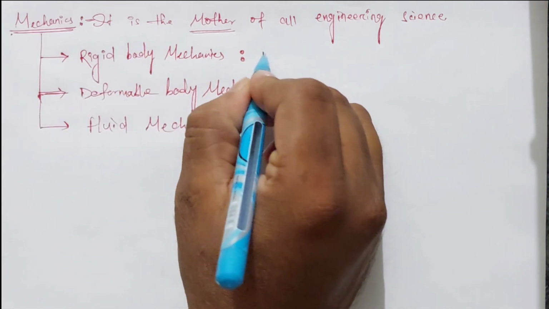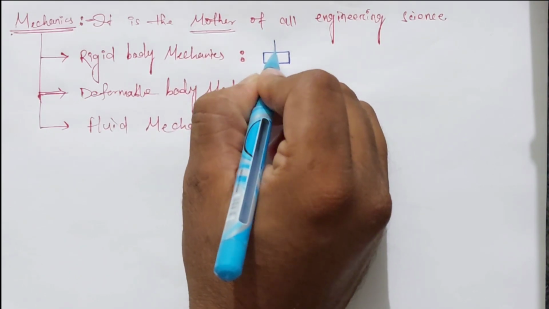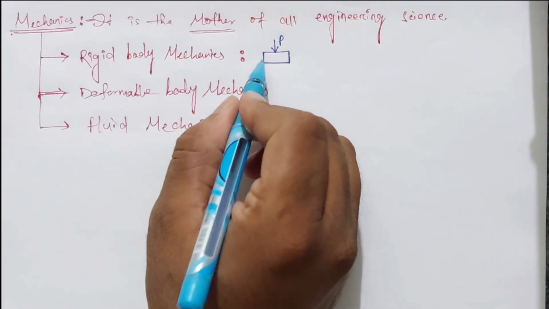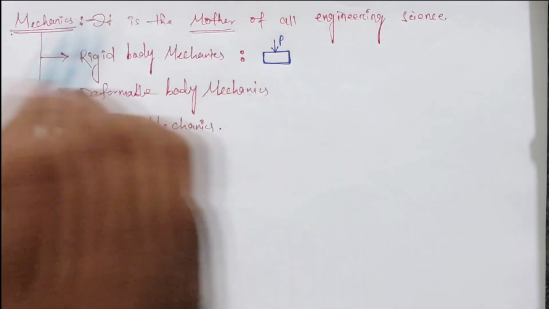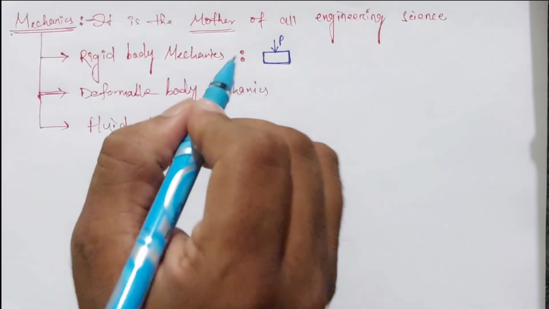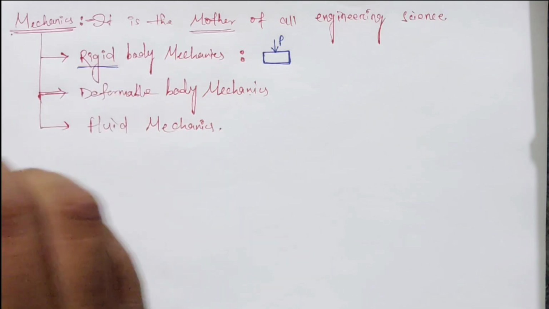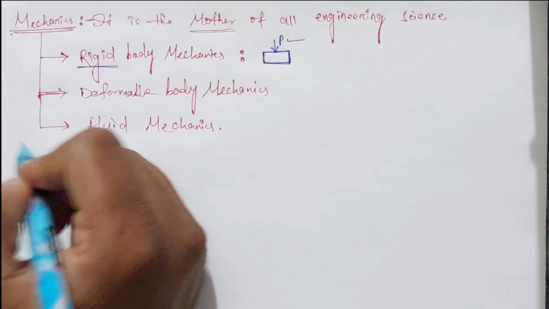If this is a body, and when you apply load to this body, then the body will not break, it is the rigid body. So a rigid body is a body which will not be deformed after applying any force.